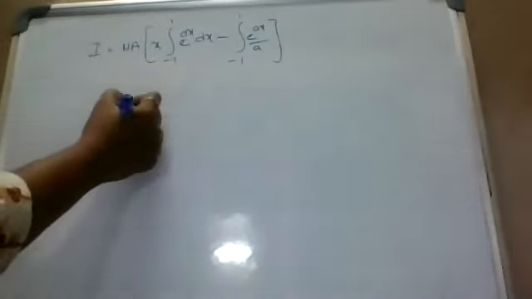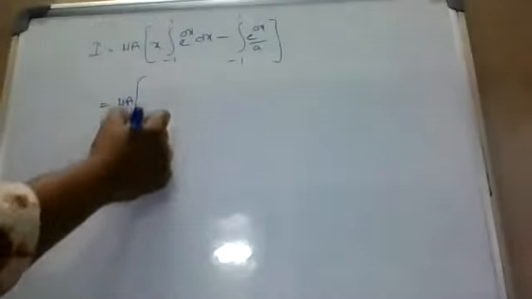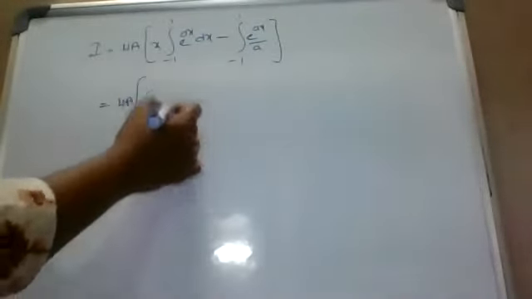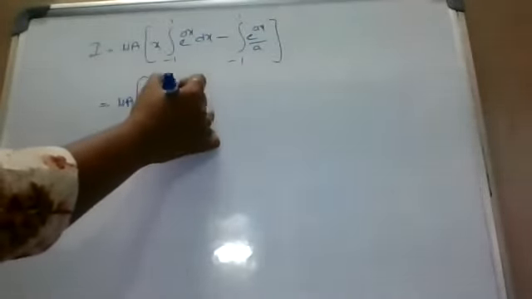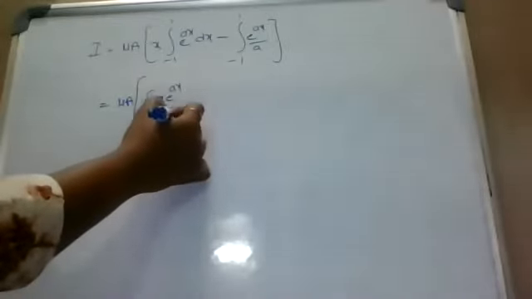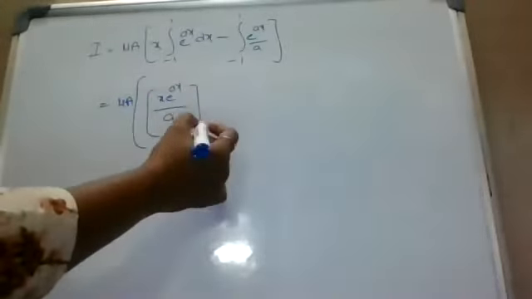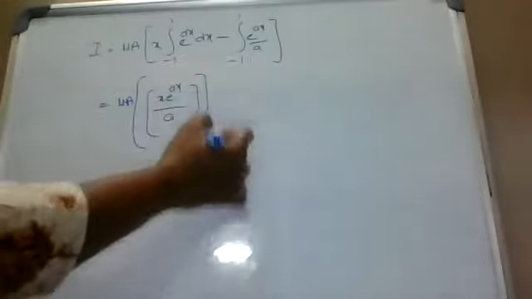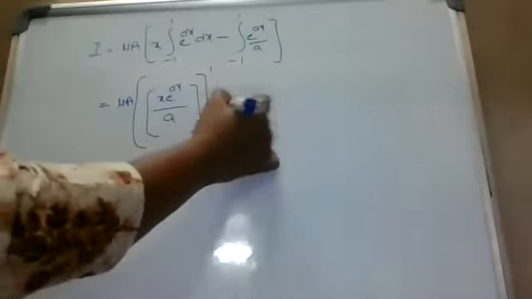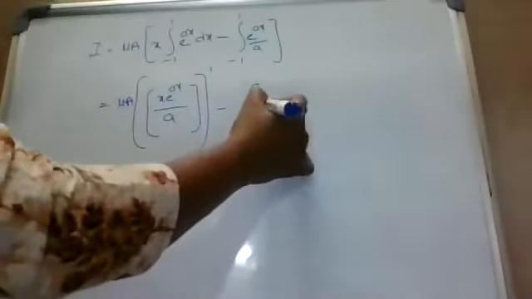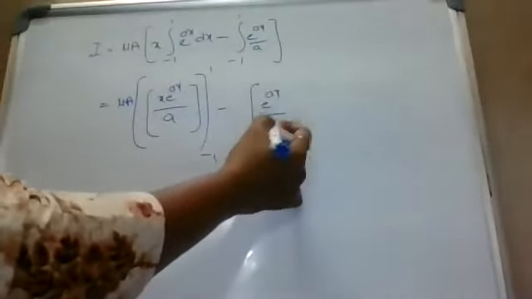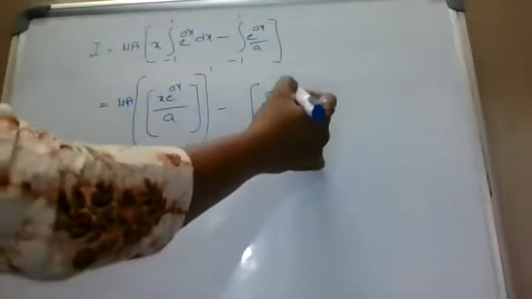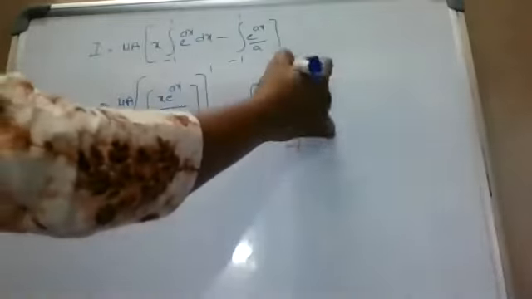So mu into a into x e power ax by a, limits minus 1 to plus 1, minus e power ax by a square, limits minus 1 to 1.